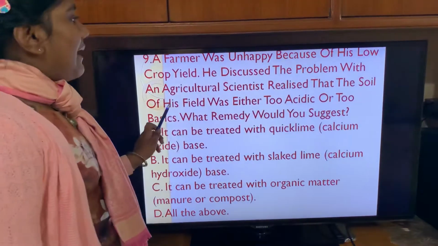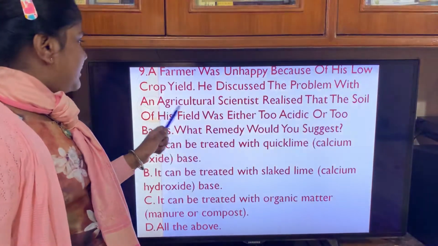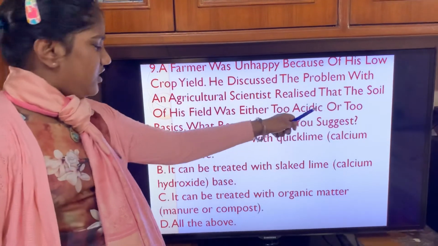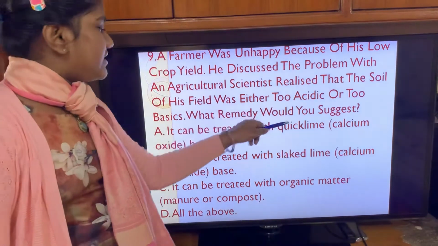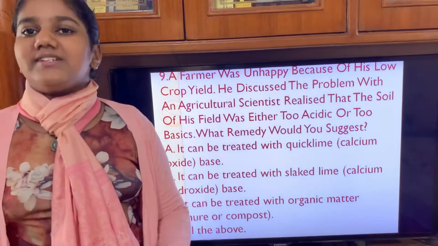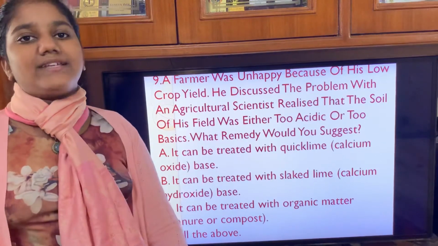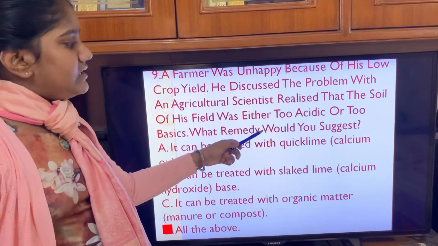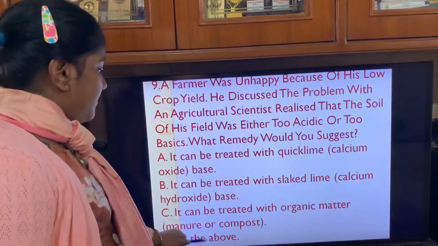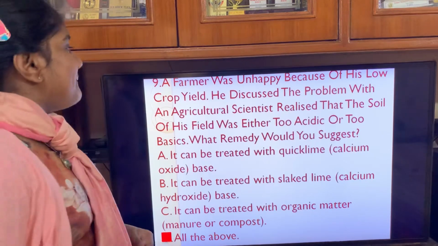Now next, a farmer was unhappy because of his low crop yield. He discussed the problem with an agricultural scientist and realized that the soil of his field was either too acidic or too basic. What remedy would you suggest? The correct answer is all of the above, because acids can neutralize bases and bases can also neutralize acids. The farmer's soil was acidic because he used a lot of fertilizer. So all the above remedies can be tried to neutralize the soil. Now next question.